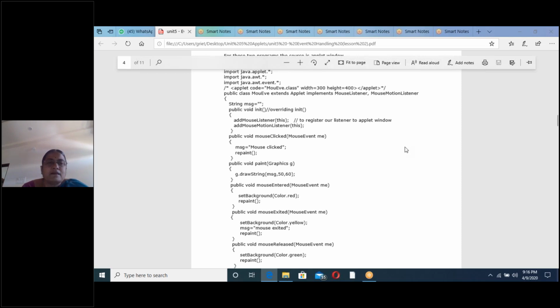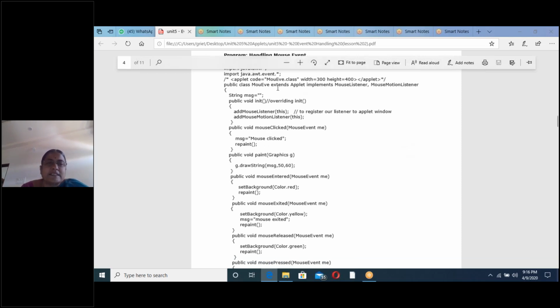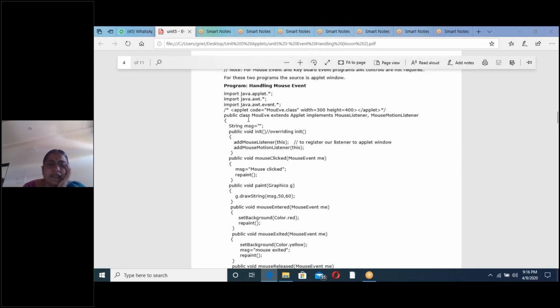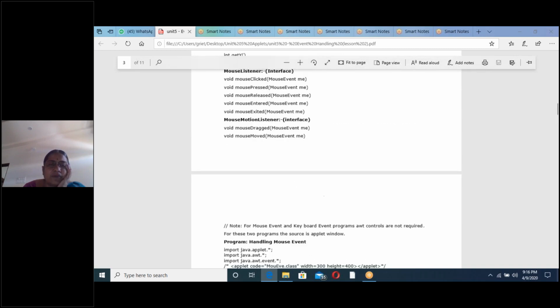Next, already explained. No? Extends applet means in event handling programs we are overriding init method and paint method of the applet class. So this is called overriding init method, and this is called overriding paint method. 2 methods we are overriding. So next we will see what is there in init method. So in the overriding init method we have written, already explained in init method.